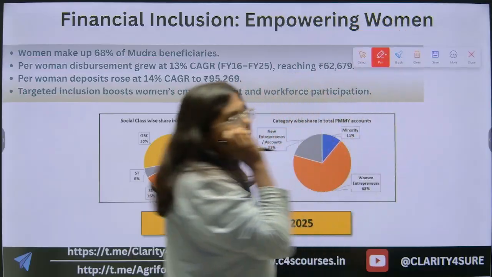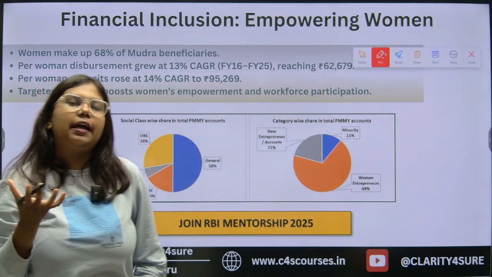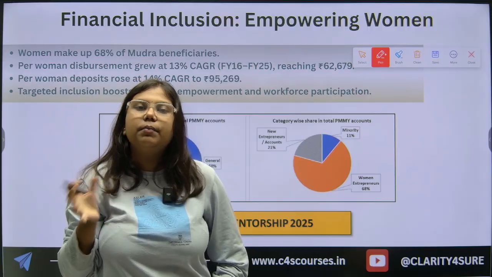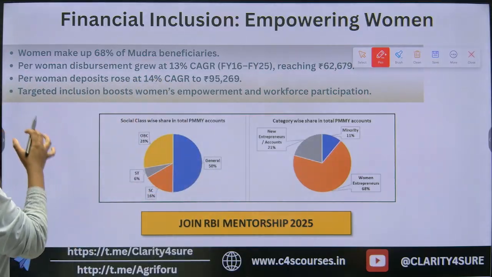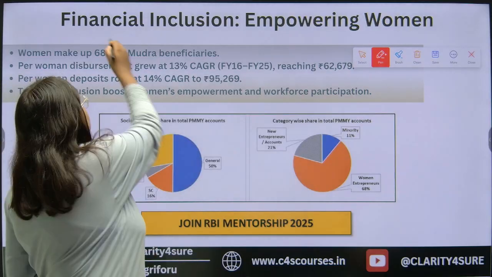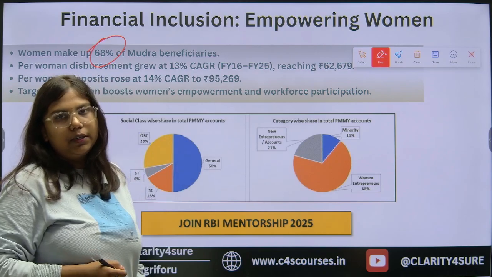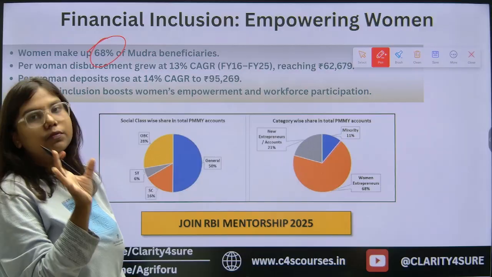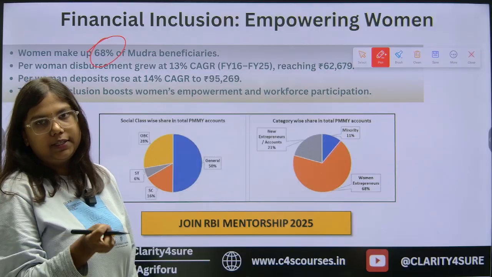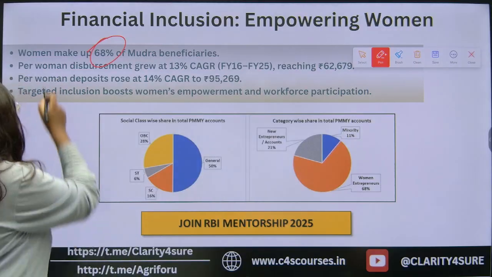Now, how it is increasing the financial inclusion and empowering the women of the society. Women make up 68% of the Mudra beneficiaries, as they talk about in the achievements also, that 68% of the Pradhan Mantri Mudra beneficiaries are the women of our country.